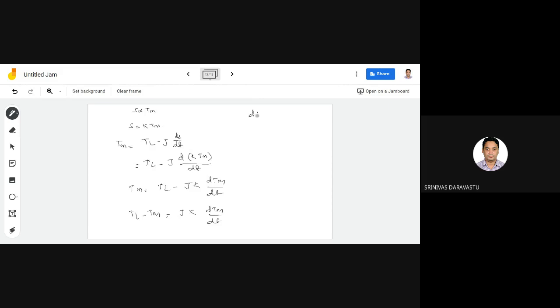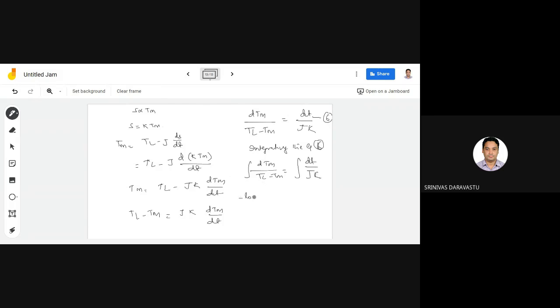So dTm by TL minus Tm is equal to dt by JK. Now this is equation 6. Now integrating equation 6, integral of dTm by TL minus Tm is equal to integral of dt by JK.